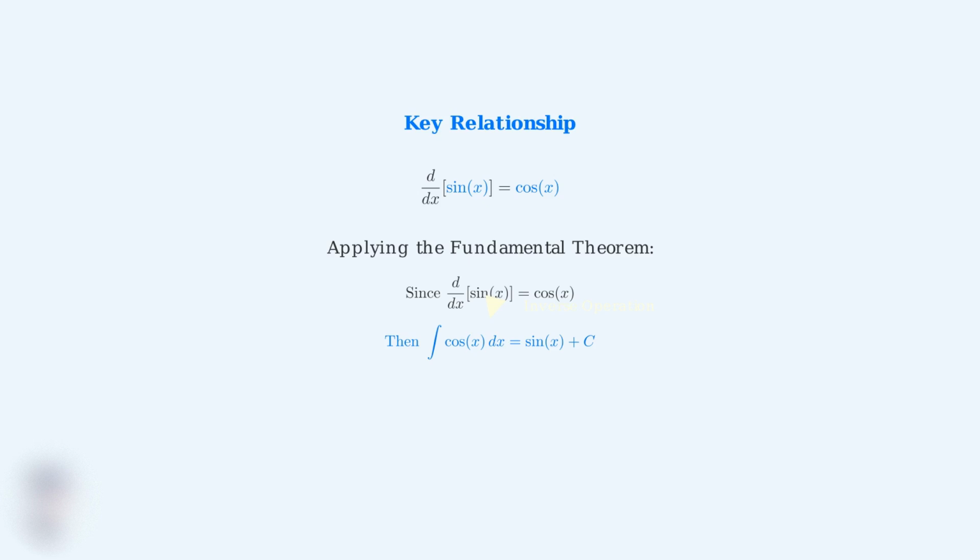The constant c appears because when we differentiate, any constant term disappears. So we must account for all possible constants when integrating. Remember this key concept: integration undoes differentiation. This fundamental relationship is what allows us to find integrals by recognizing derivative patterns. In our next section, we'll walk through the complete step-by-step derivation of this integral.